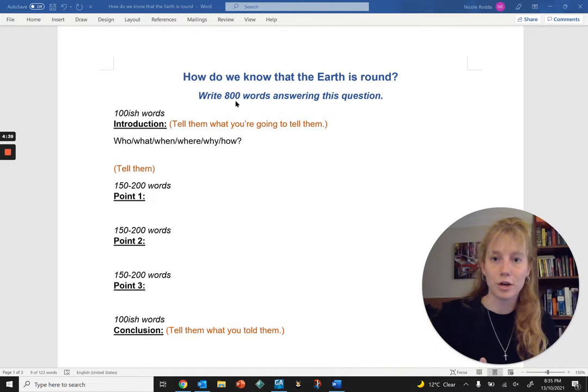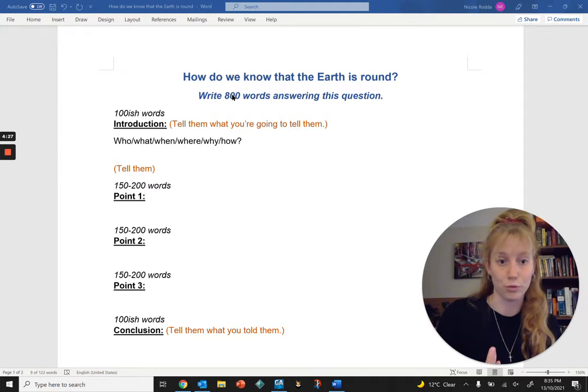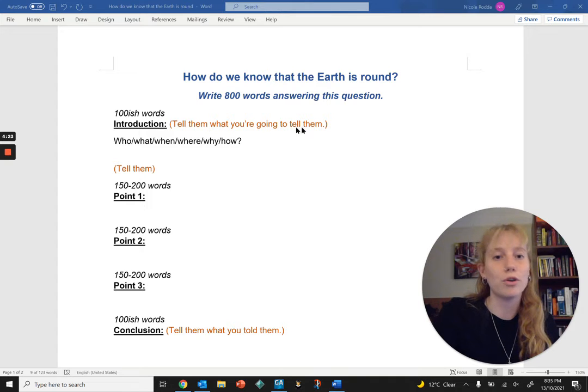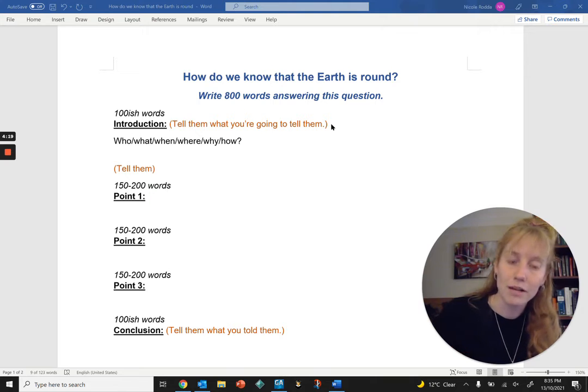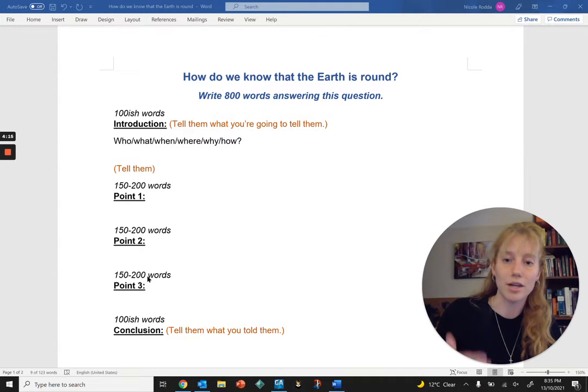We've got 800 words, and so I've sectioned out, like all good essays, an introduction, a conclusion, and then some main points in the middle. I've sectioned out those with the amount of words that would be appropriate given my total word count. We can see that the introduction is about telling them what you were going to tell them. This doesn't mean "in this essay I'm going to talk about", but it does mean actually mentioning some of the things we're going to talk about in points 1, 2, and 3.